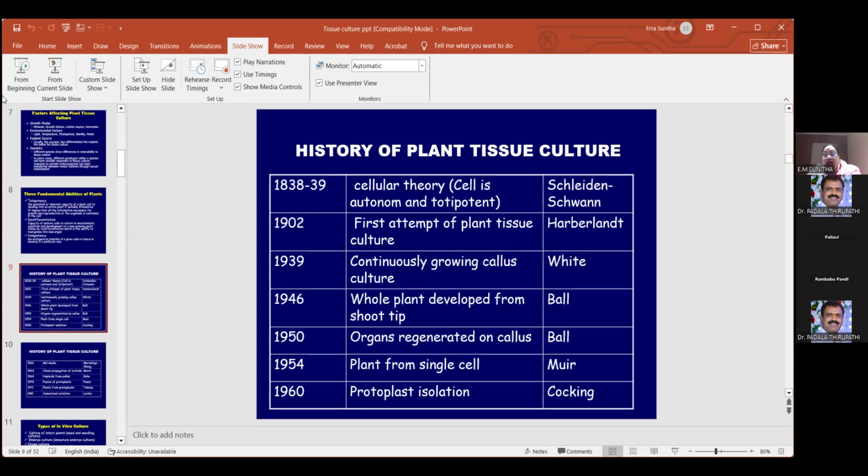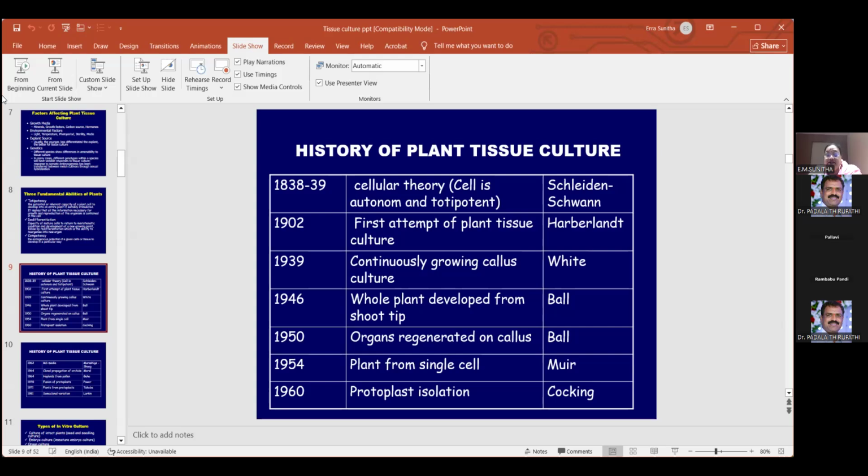Next, in 1908 we had Hermann Land. He did the first attempt at plant tissue culture. Then in 1939 we have a scientist called White. We have White's medium also. He discovered a medium called White medium, and he discovered callus culture. That means from the explant he developed a growing callus culture.